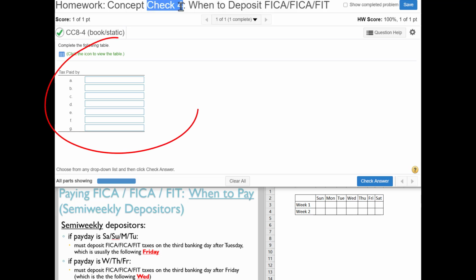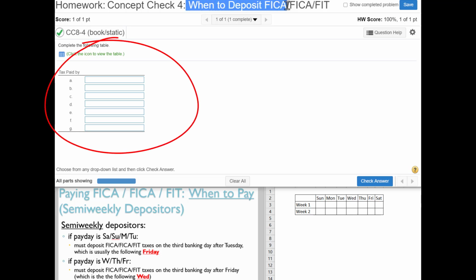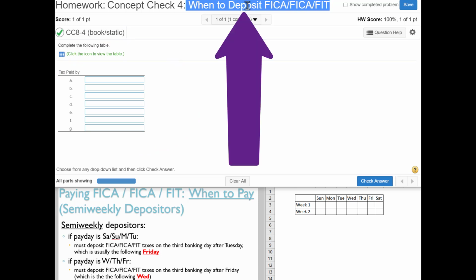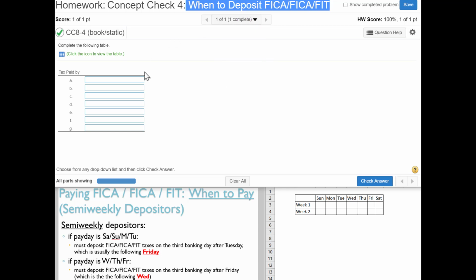Concept check 4. When to deposit FICA FICA FIT. So when it says when to deposit, deposit means pay. So we're trying to figure out when should we pay our FICA FICA FIT. Of course, we can always pay early because the government would love to get our money early. But a lot of times the company does not have the proper cash flow, so you want to pay as late as possible. So complete the following table.